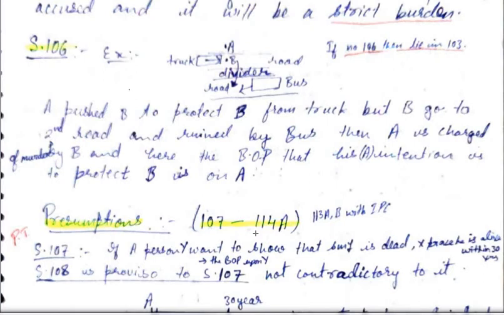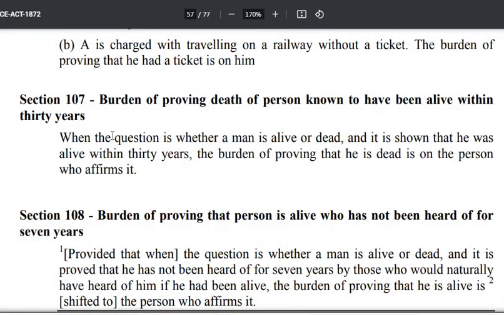Now please take out 107. When the question is whether a man is alive or dead, and it is shown that he was alive within 30 years, the burden of proving that he is dead is on the person who affirms it.